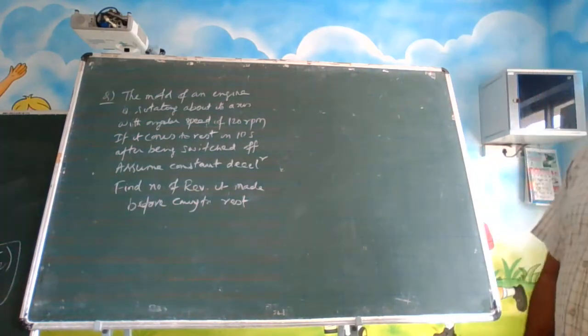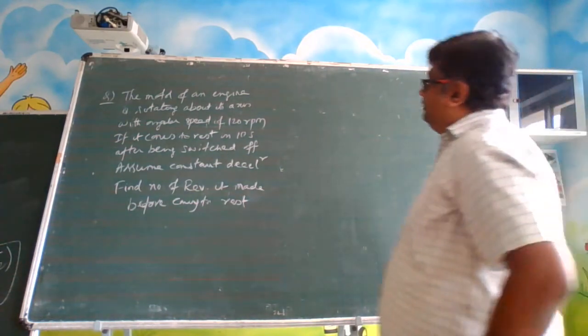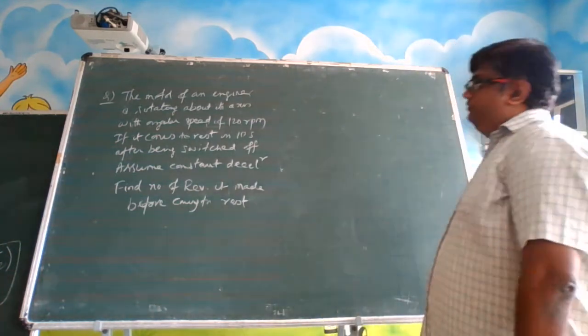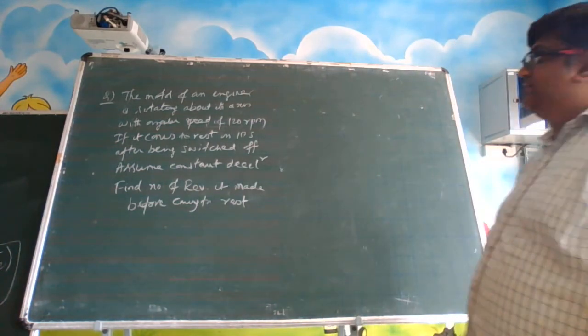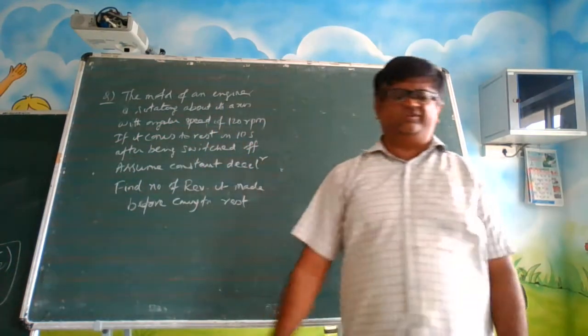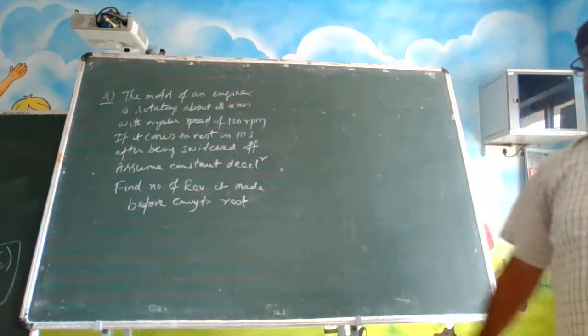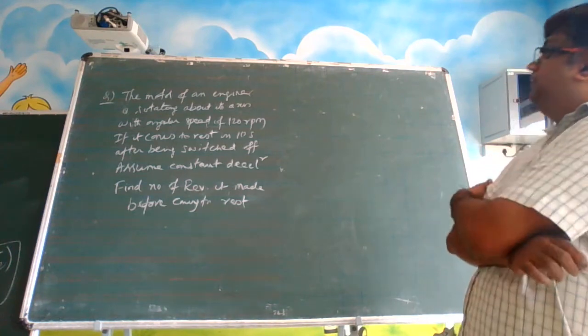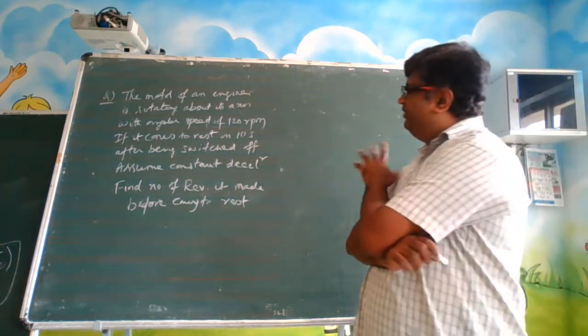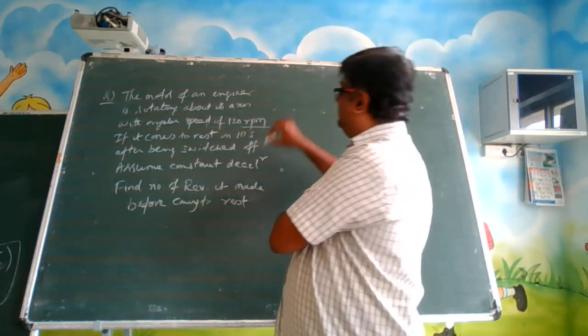It's an interesting question. Let us see. The motor of an engine is rotating about its axis. When we get into this rotation chapter in depth, we will understand these terms, what is meant by rotating about its axis and all that. Alright, we will see all those things in depth. So it is rotating about its axis with an angular speed of 120 rpm.